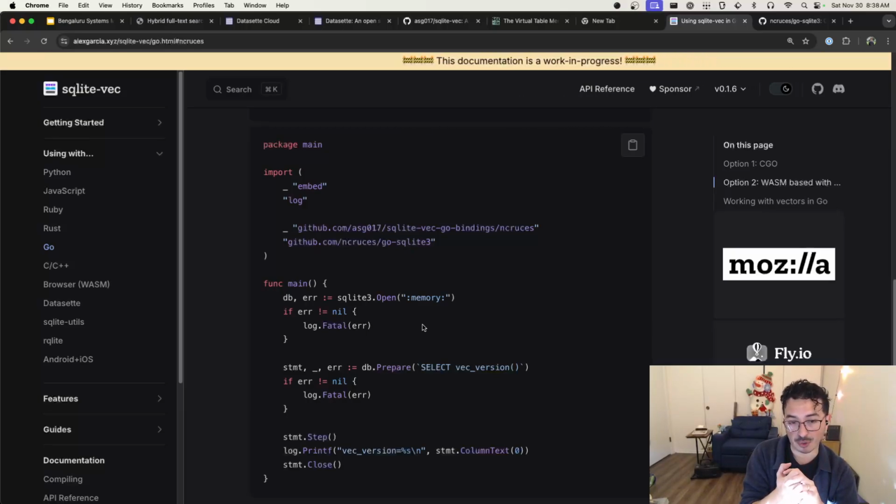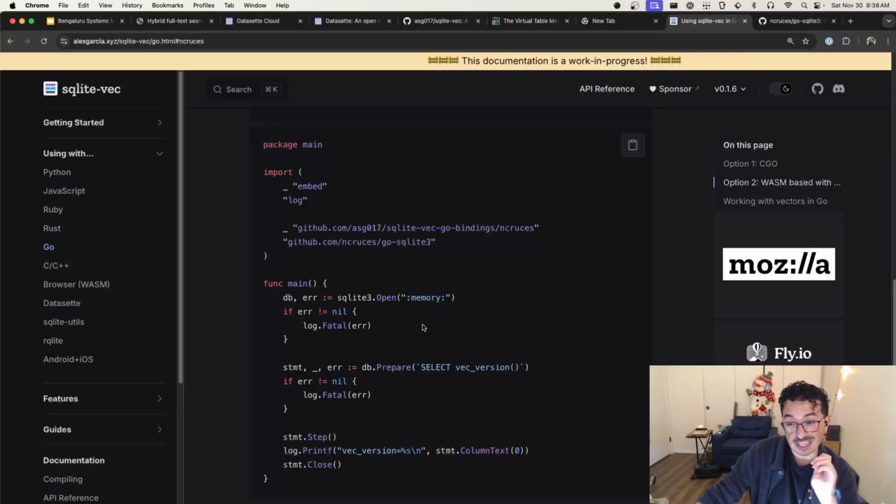I've seen it also work in Flutter. I believe Flutter has some WebAssembly targets that SQLite-vec has been shown to work in. I just haven't worked in Flutter much, so I don't really quite understand it. But yeah, it should work in other WebAssembly environments as well.